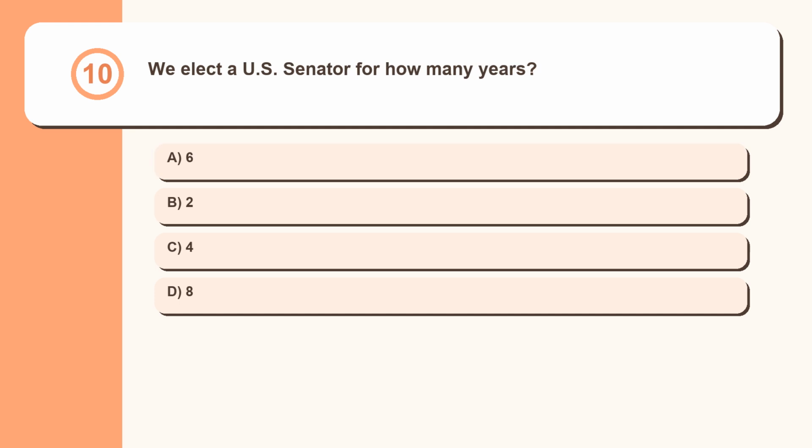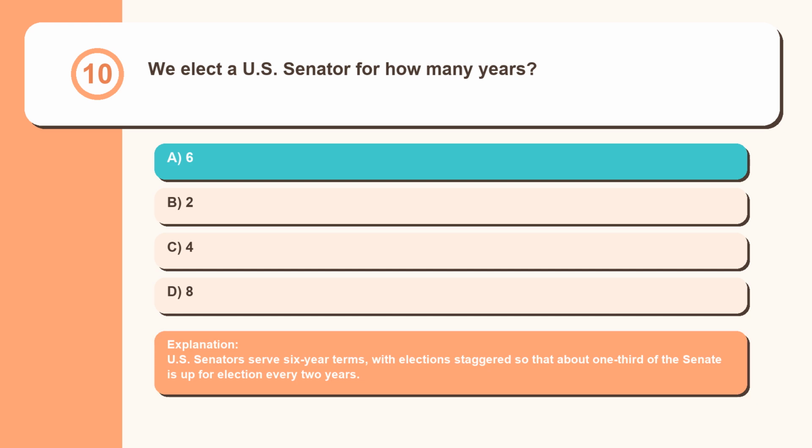Question 10. We elect a U.S. Senator for how many years? 6, 2, 4, 8. U.S. Senators serve 6-year terms, with elections staggered so that about 1/3 of the Senate is up for election every 2 years.